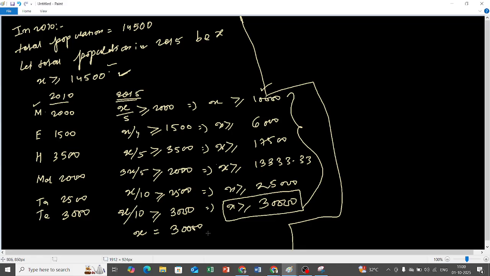Okay, x equals 30,000, x equals 30,000. Okay, did you understand this thing? See, these are the critical parts of this sum. Yes, sir.